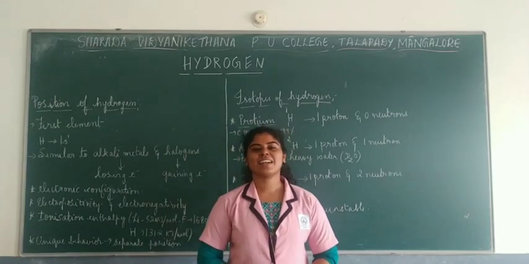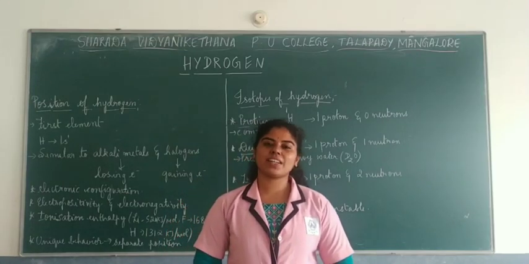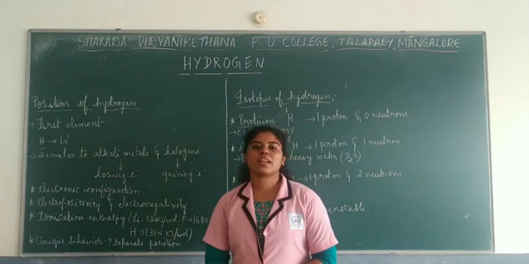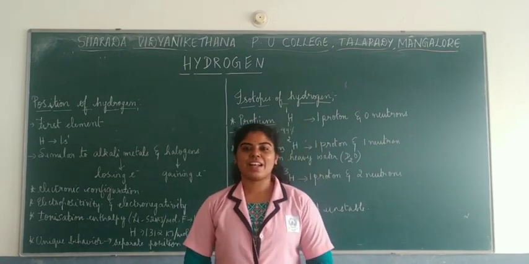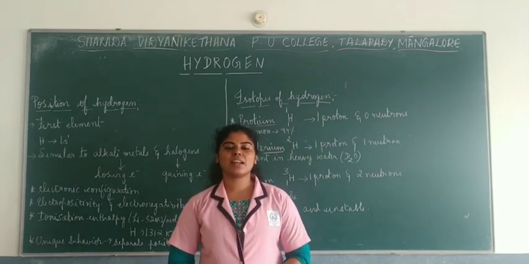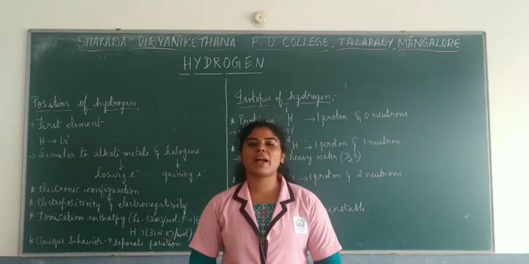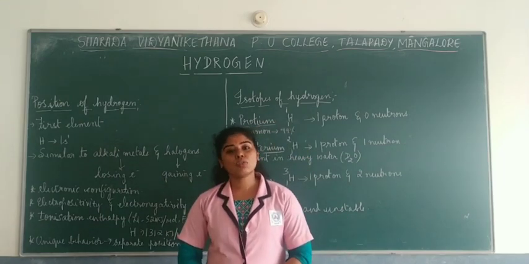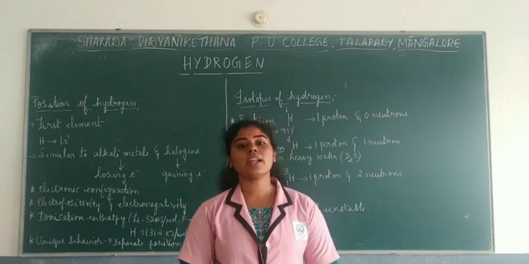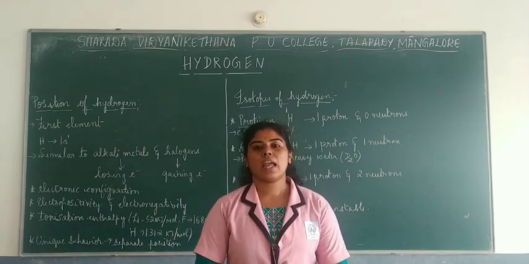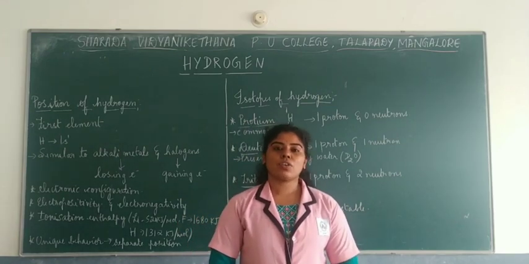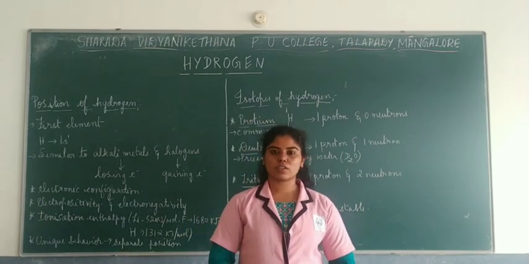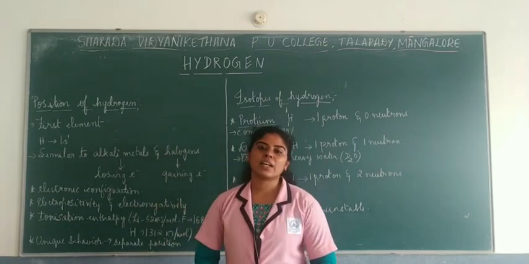Hello students, so we are back with another chapter, that is chapter 9 of your chemistry portion. The chapter name is hydrogen. Now when you talk about hydrogen, the first thing that comes to your mind is that it is the first element, right? And as you know, it is said to be the most abundant element present in the universe. It makes up around 70% of the mass of the universe.